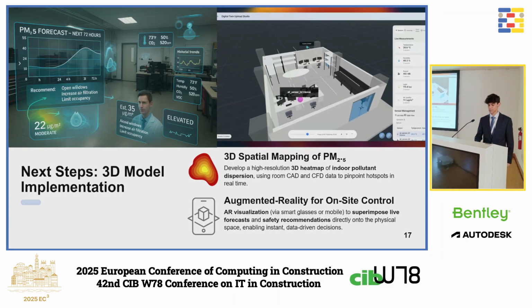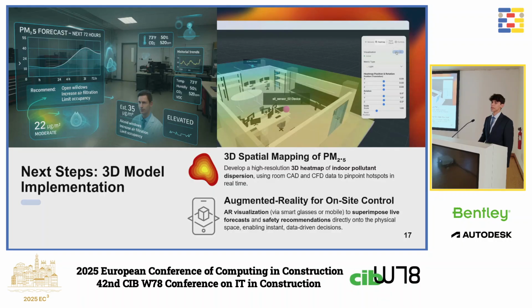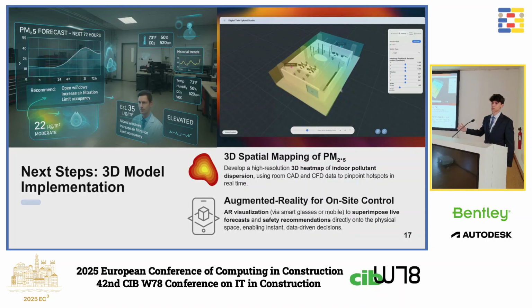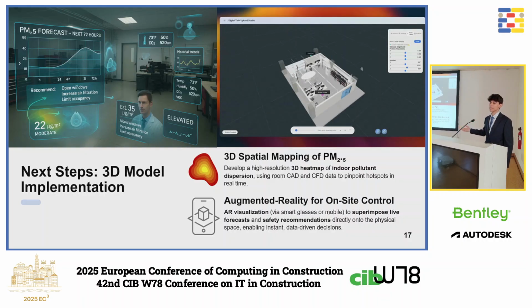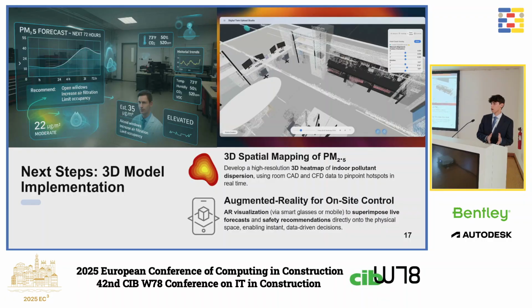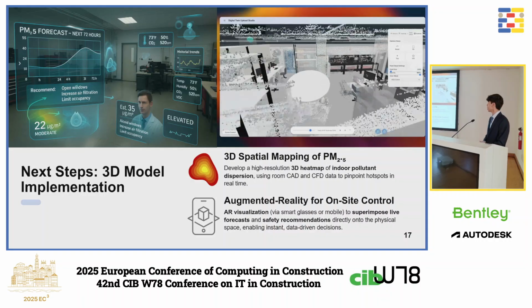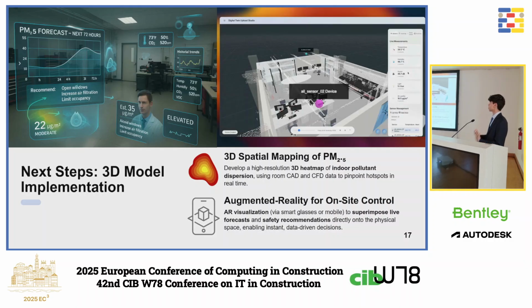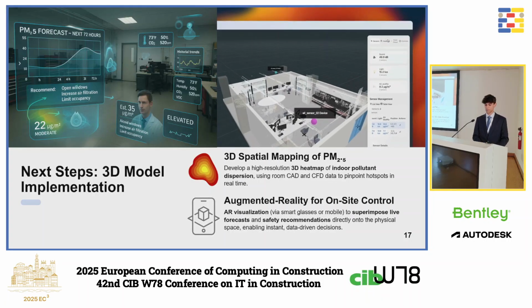Our next steps, which we're currently working on, are a 3D model implementation. We want the facility managers to be able to see a 3D spatial mapping of the PM2.5, to see a timeline of how the air quality is going to be tomorrow, or how it is going in real time, and of course to see the point clouds and the IFC model on top of it. We want the facility manager to have all this information, and that's what we're currently working on.